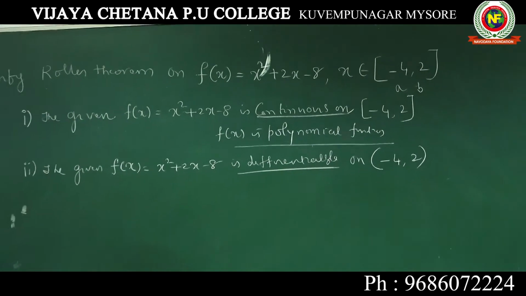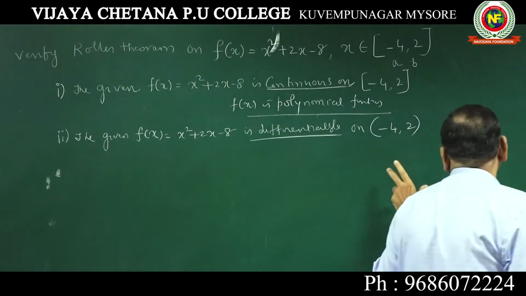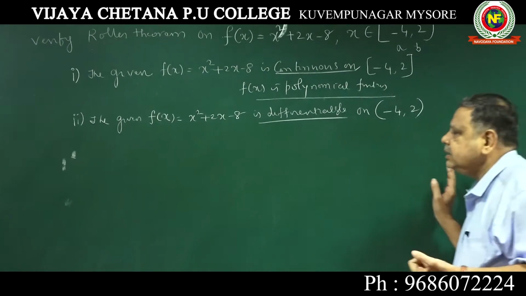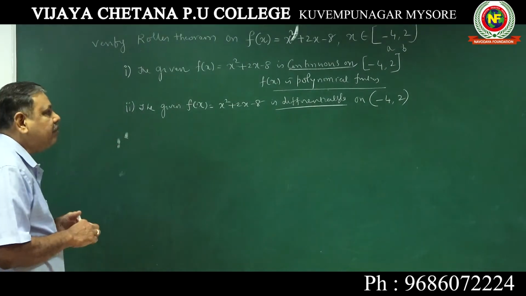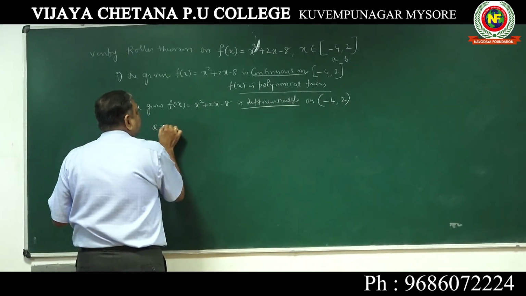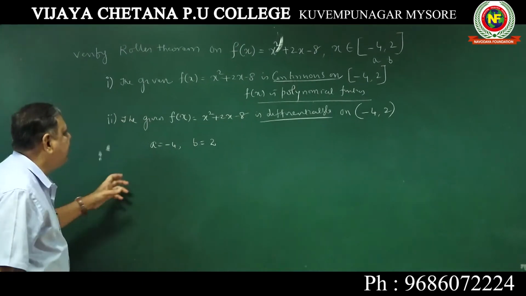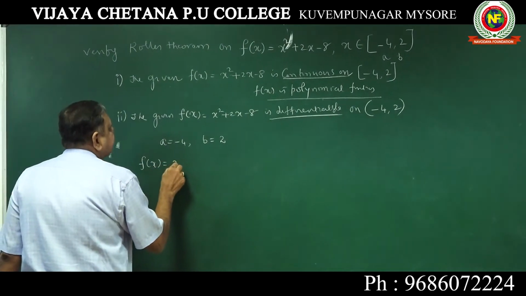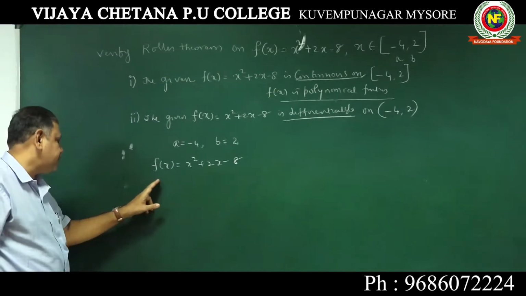The third one: check that f(a) is equal to f(b). That is also one more condition. If we fail there, if f(a) is not equal to f(b), then you can say the third condition failed and Rolle's theorem is not applicable. But 90% of the problems they will give are applicable only. Now take a is -4, b is 2. Find f of x, which is x square plus 2x minus 8. f of x is given there, x square plus 2x minus 8.